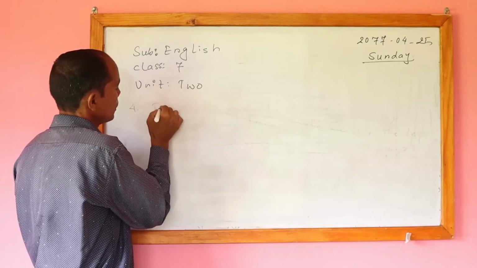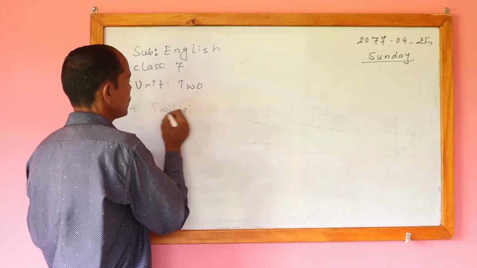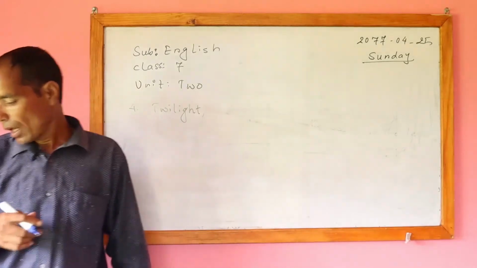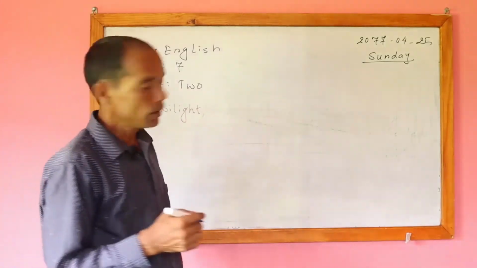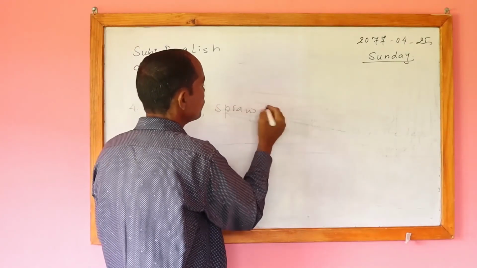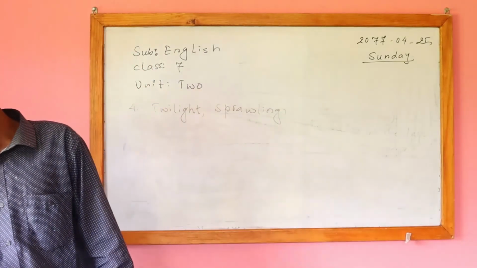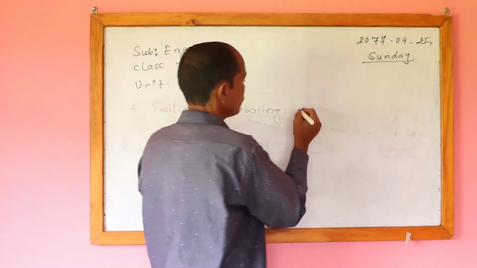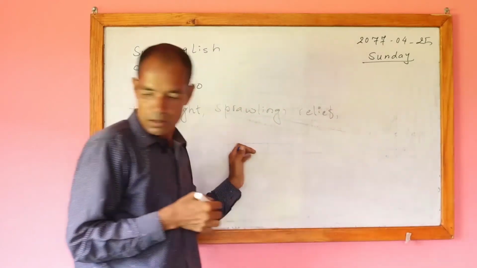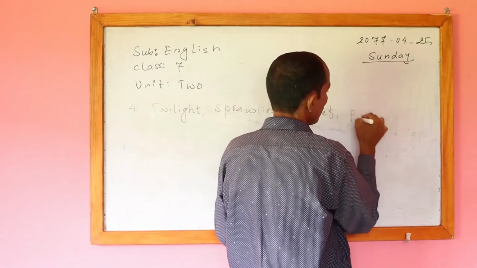In number 4, some words are given here. One word is twilight. Another one is sprawling. Another one is relief. Similarly, another word is pleading.